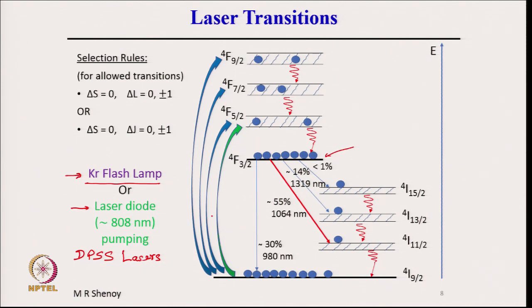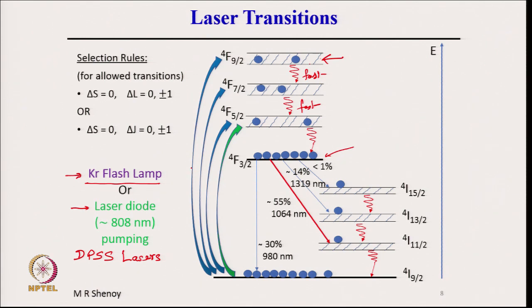Usually these pumping bands are in the blue green region, and therefore they excite atoms from the ground state to the higher state. Now, let us say atoms have reached this uppermost state. From here they rapidly come down, because delta S is equal to 0 and delta L is equal to 0, and therefore it is an allowed transition. This is a fast transition, this is also a fast, allowed transition.